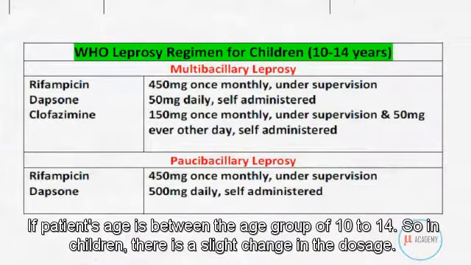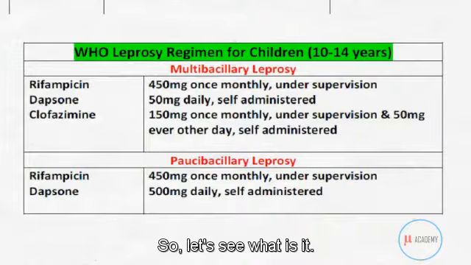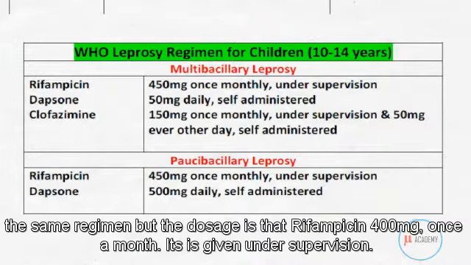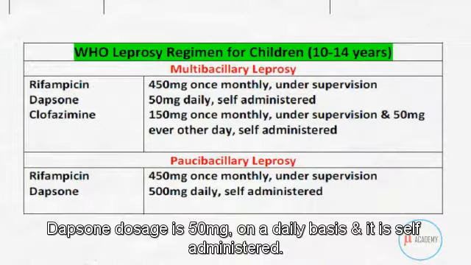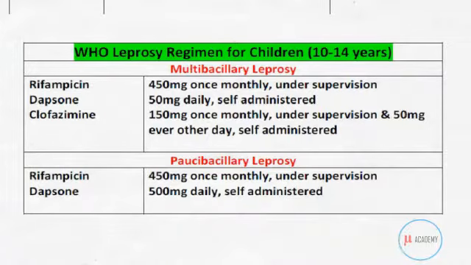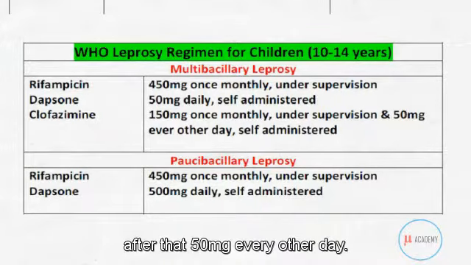If the patient's age is between 10 to 14, in children there is a slight change in the dosage. If it is a multibacillary child case of leprosy, we give rifampicin, dapsone, clofazimine, the same regimen, but the dosage is: rifampicin 400 milligrams once a month, given under supervision. Dapsone 50 milligrams on a daily basis, self-administered. And clofazimine 150 milligrams once a month, supervised. After that, 50 milligrams every other day.